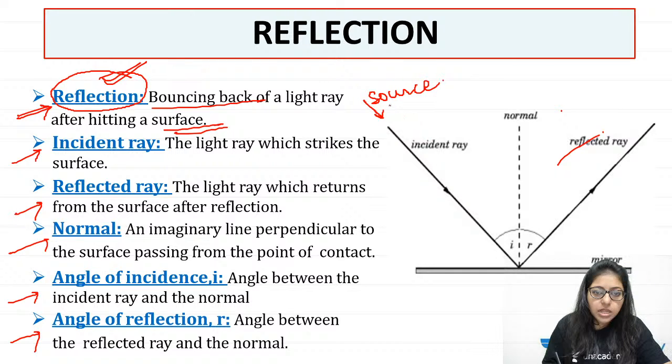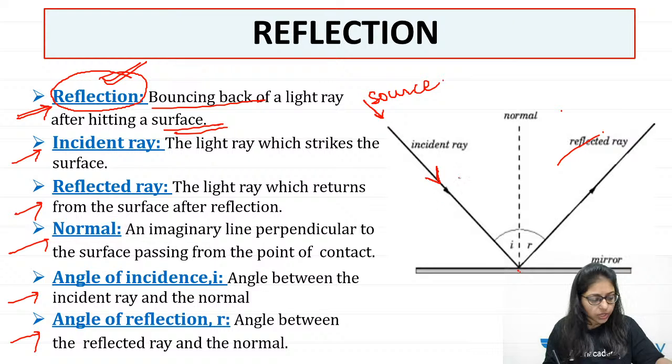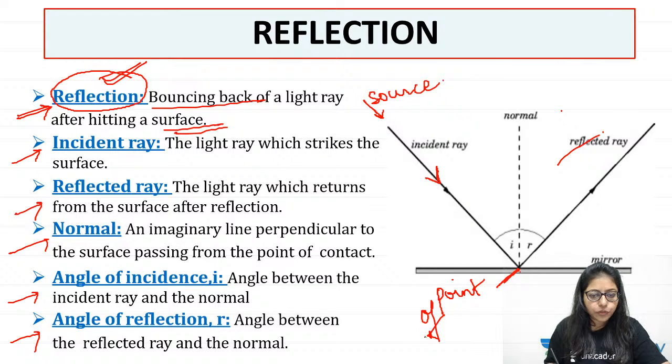Wonderful. So now, whenever the source is sending rays of light, this ray of light which is coming from the source and falling on the surface, we call it incident ray. What do we call it? Incident ray. I am good, Persia. I hope you're good too. Now, the point at which it falls is called point of incidence. How many of you know? What do we call it? We call it point of incidence.